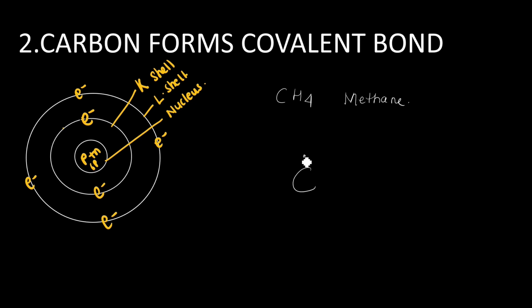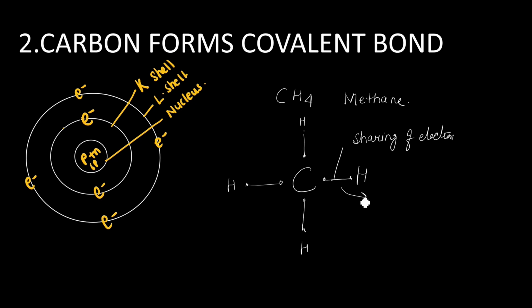Carbon has 4 electrons in the outermost shell and hydrogen has 1 electron. So it will share its electron with hydrogen. Again, it will share its electron with hydrogen, with hydrogen, with hydrogen. These bonds are formed by sharing of electrons. Since these bonds are formed by sharing of electrons, this type of bond is known as a covalent bond.